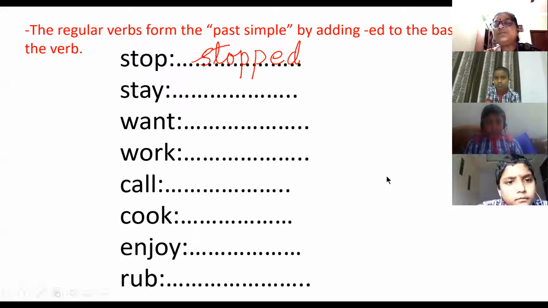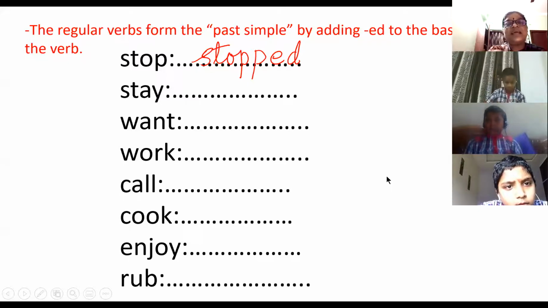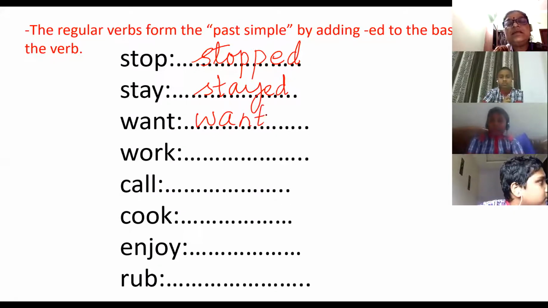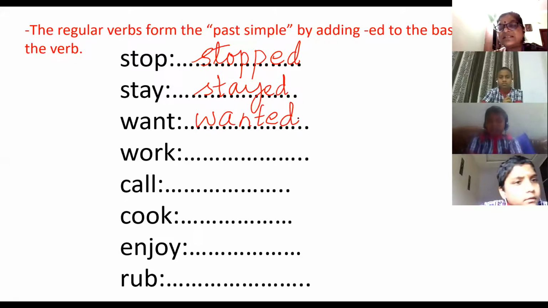Now Arush. Unmute yourself. Stay will be stayed. Okay. Want will be wanted. W-A-N-T-E-D. These are called the past tense.